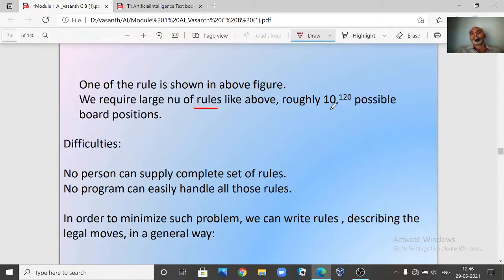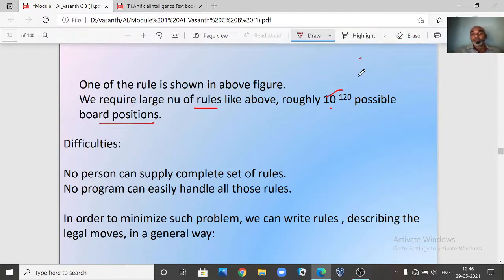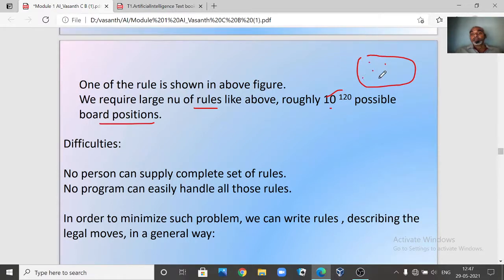Roughly it is said that 10 to the power of 120 possible board positions are there in the chess game. So it is not simple, right? Calculate 10 raised to the power of 120 and see how many board positions there will be. When you consider the state space for chess, how many positions will there be? 10 to the power of 120.